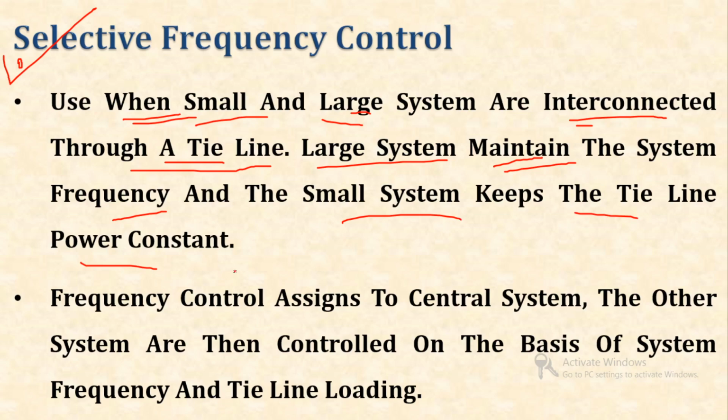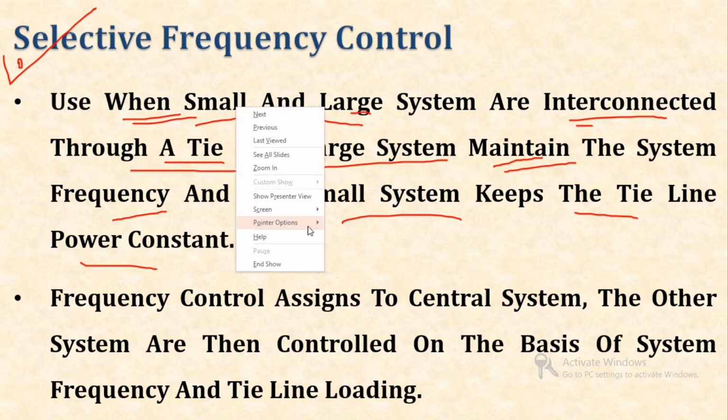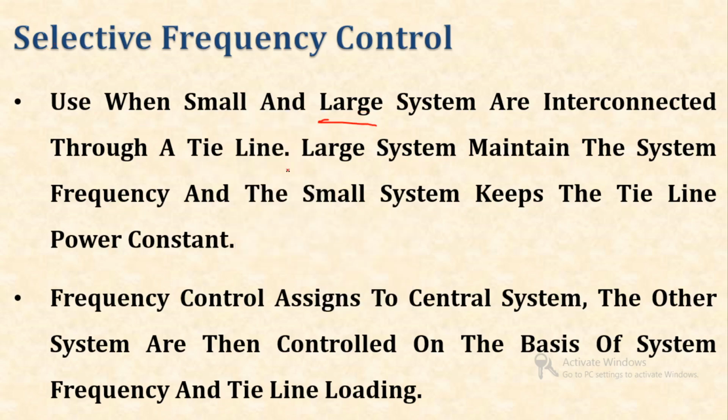So in this case, if a large and a small system are interconnected through a tie line, then the large system is given the responsibility to maintain the system frequency constant, and the small system is given the responsibility to keep the tie line power constant.